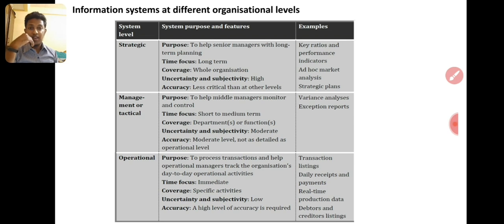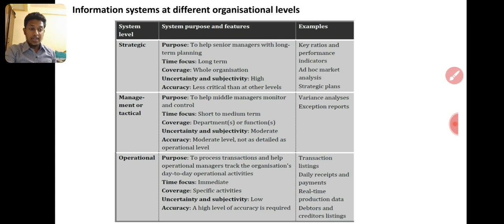Then uncertainty is very high. Most of the time senior managers take decisions based on the forecast, based on the budget, based on the prediction. That's why they don't know actually what happened. They take the data from the operational part and take the information from the management system, and using that system they assume next year demand may be increased this much, so we will produce this. Next year, take Samsung company, Samsung phone S12 or S13, this much of data will be produced based on past experience. Uncertainty is very high, right?